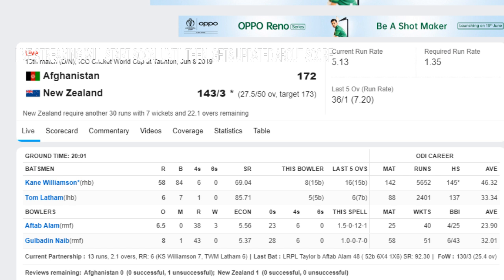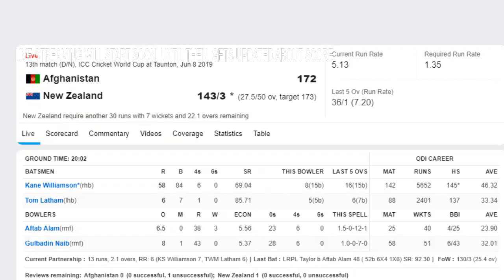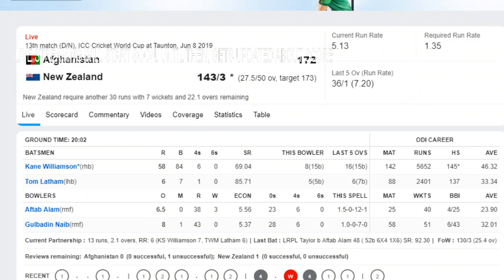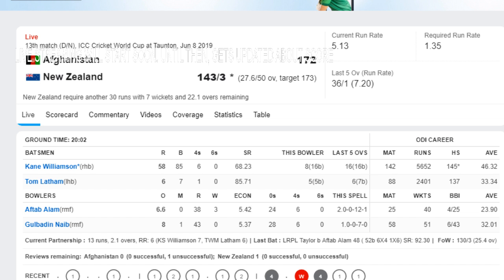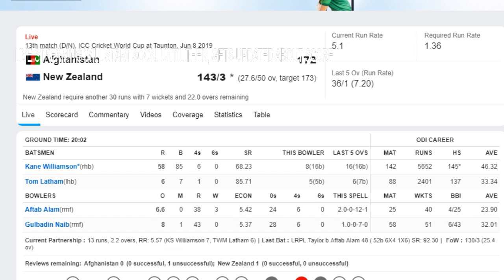So after 27.5, New Zealand are 143 for the loss of 3 wickets and they require just 30 runs with 20 overs remaining and 7 wickets in hand. After that LBW appeal, Tom Latham's control percentage has dropped drastically from 100 to 85%.